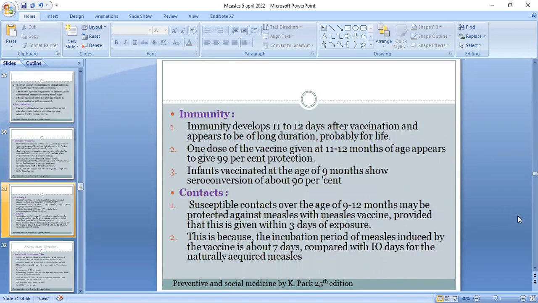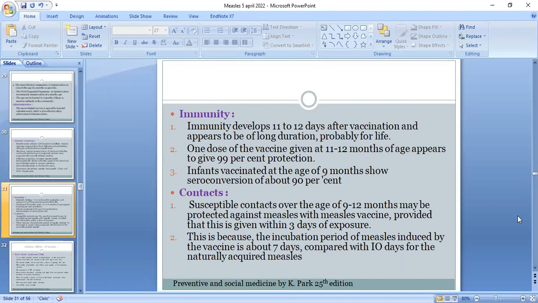Now, the immunity. Immunity develops 11 to 12 days after vaccination and appears to be of long duration, probably for life. One dose of vaccine given at 11 to 12 months of age appears to give 99% protection. Infants vaccinated at the age of 9 months show seroconversion of about 90%.